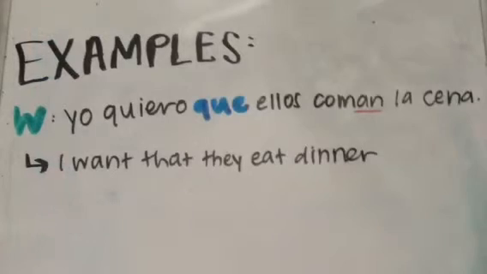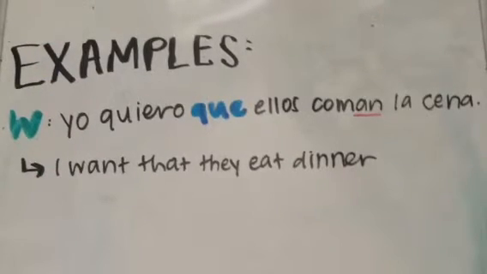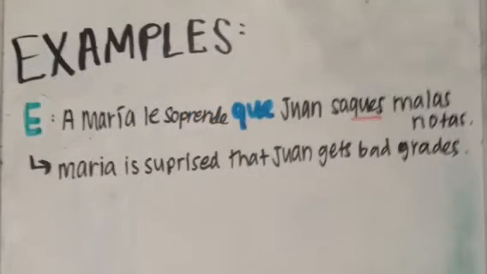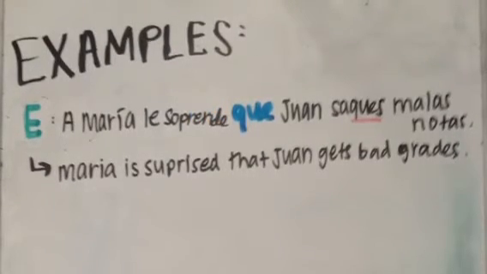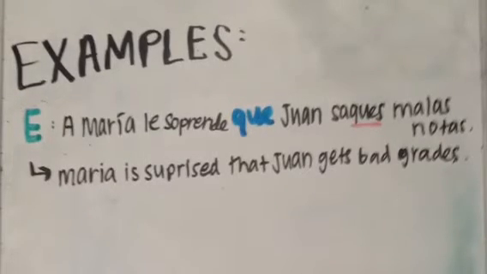The example, I want that they eat dinner, uses querer, a wishing or wanting verb, to indicate the subjunctive in comer. The example, Maria is surprised that Juan gets bad grades, uses sorprender, an emotion verb, to force the subjunctive on sacar.